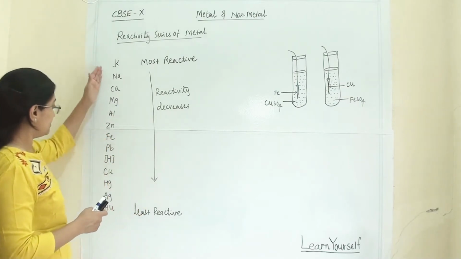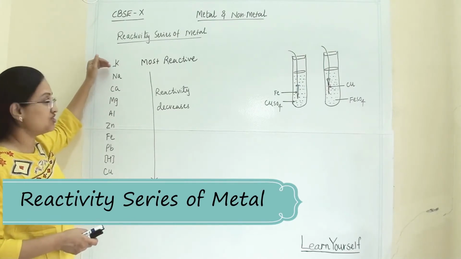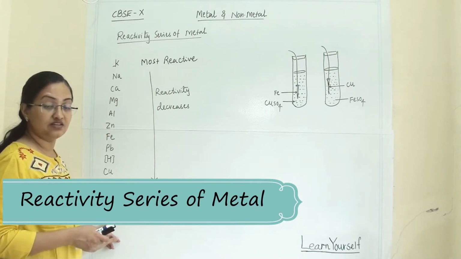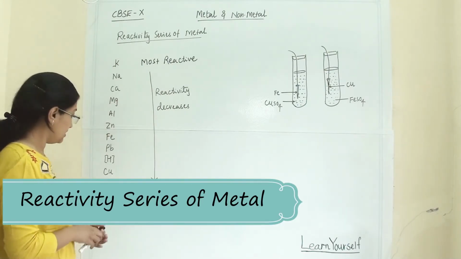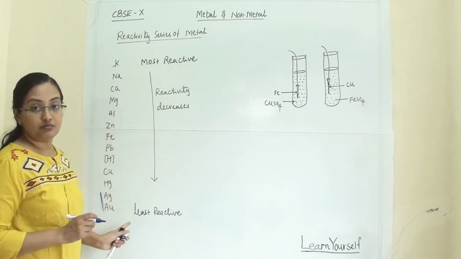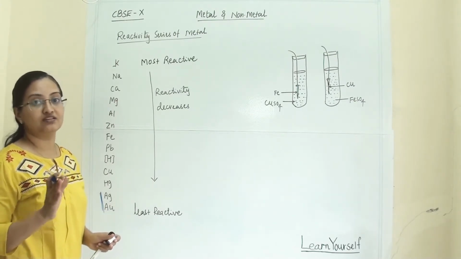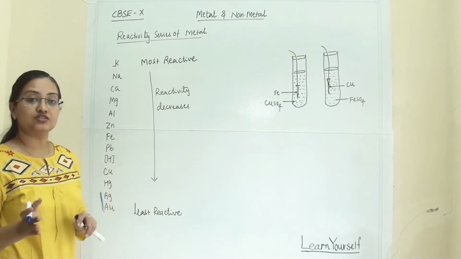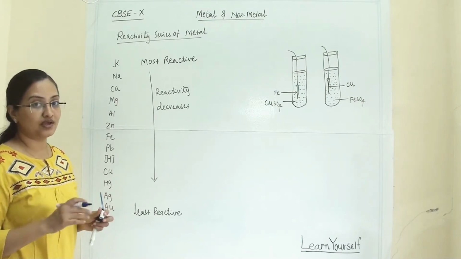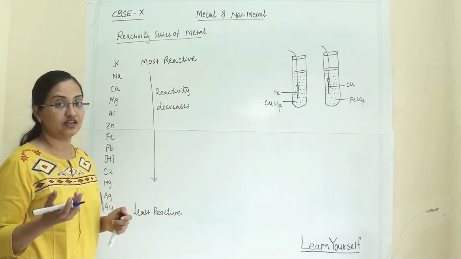What I have noted down here is the reactivity series of metals. The topmost metal, potassium, is the most reactive of all, and gold is the least reactive. Gold and silver are the least reactive of all metals. Why? Because they are noble metals, and that's why it is safe to wear their jewelry, because they will not react with water or air. If they were reacting, we could not wear the jewelry, because they would immediately react with the water and air and cause harm to us.